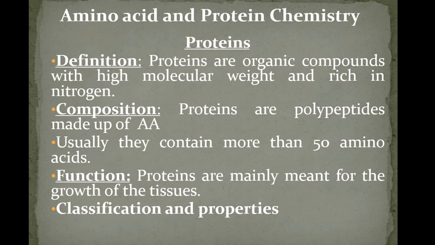And as I said, when you have to call something a protein, it should contain a minimum of 50 amino acids in its structure. Now functions of protein, the proteins are mainly meant for the growth of the tissues.